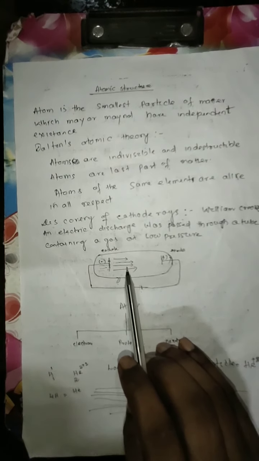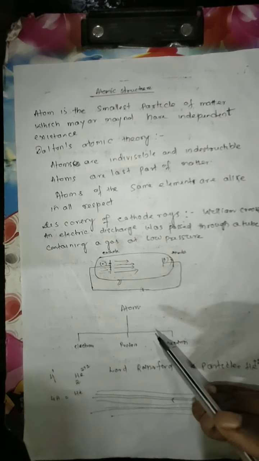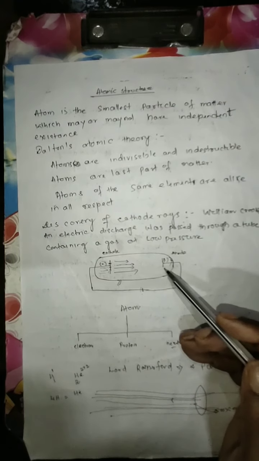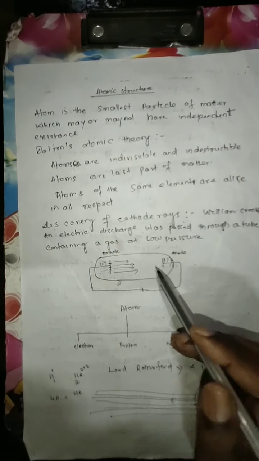So first of all, the atom is neutral. After the invention of the negative charge, the second thing is the proton. How did the proton come? The same experiment was repeated by Goldstein. Goldstein did the same experiment, only changing the cathode, which is perforated with some holes, and some rays were moving from anode to cathode.